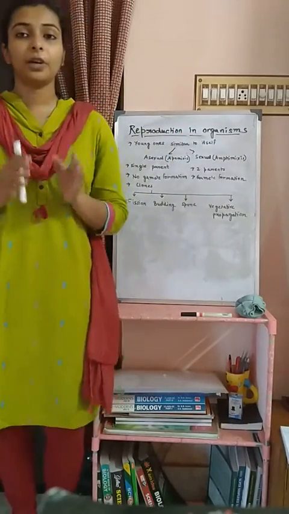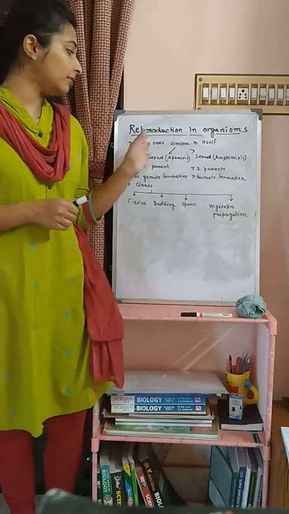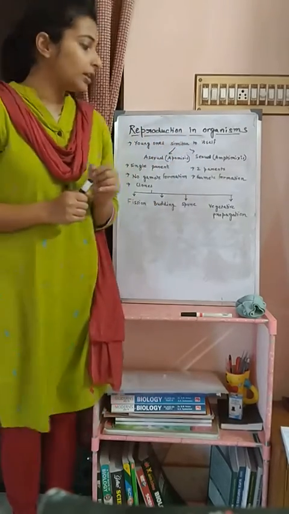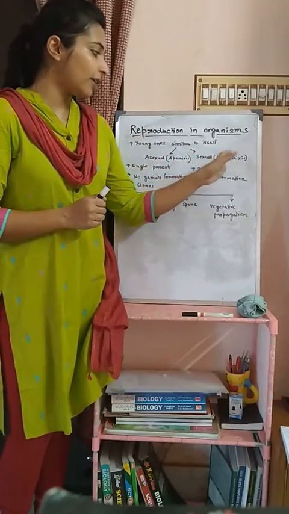Today I am going to start the first chapter of class 12, that is reproduction in organisms. Now, reproduction is a process by which an organism produces young ones similar to itself. It is of two types, that is asexual or apomixis, and sexual or amphimixis.